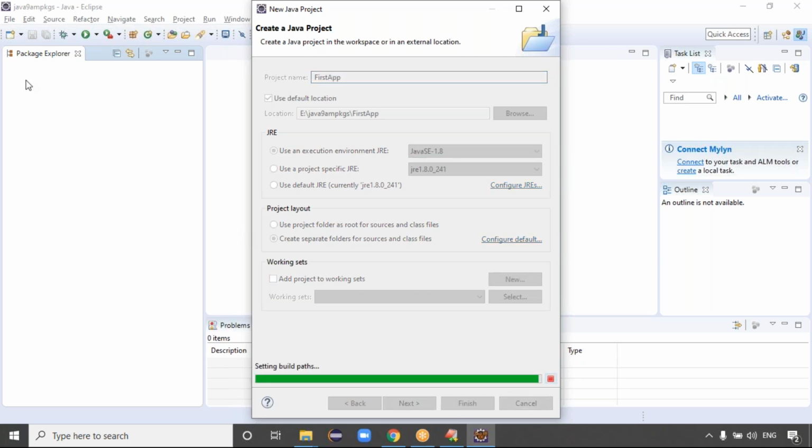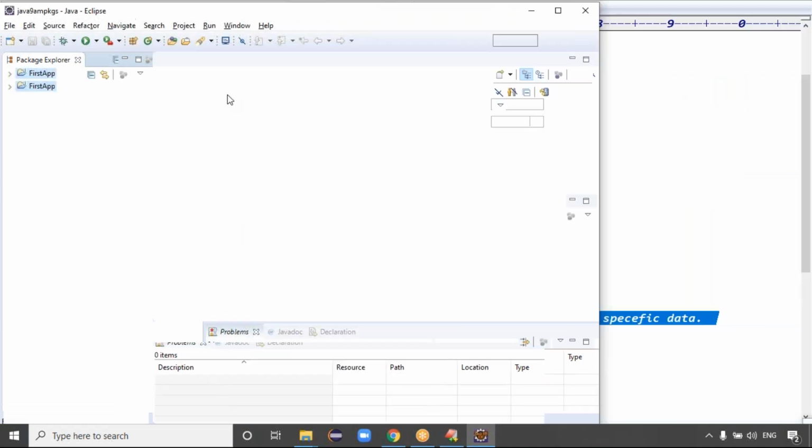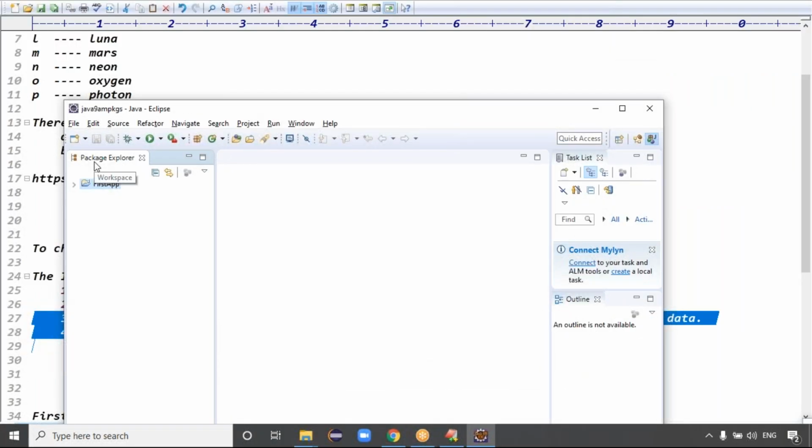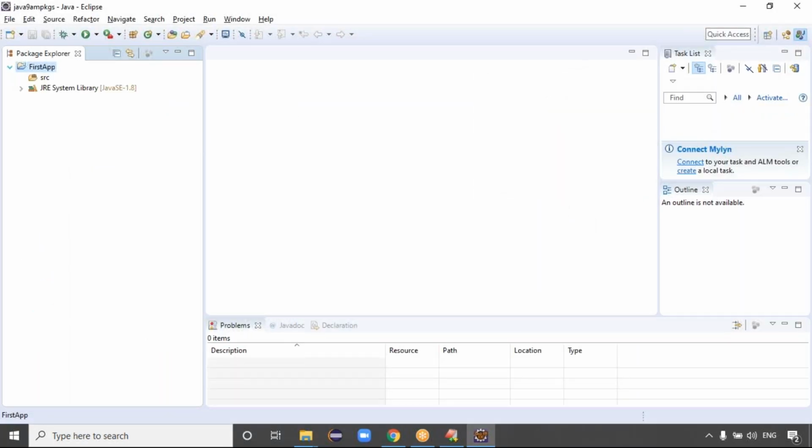Now you can see on the right-hand side, are you able to see the project explorer, or package explorer? Exactly. This is my application, guys. The application contains which folder here? The SRC folder. This application contains the SRC folder now. Exactly, guys, the application folder and the SRC folder.